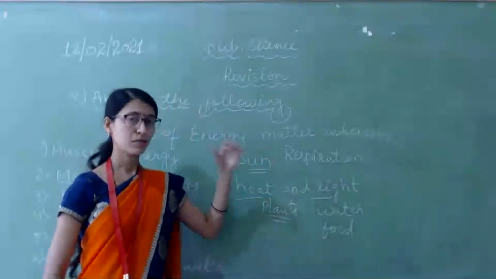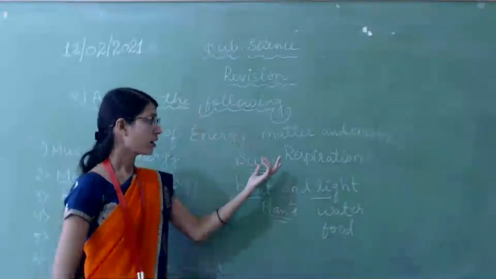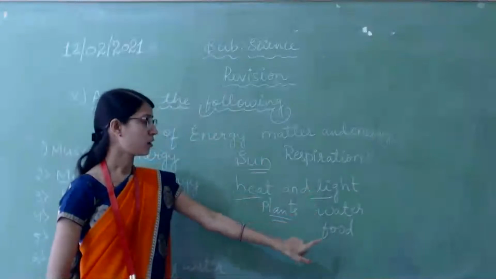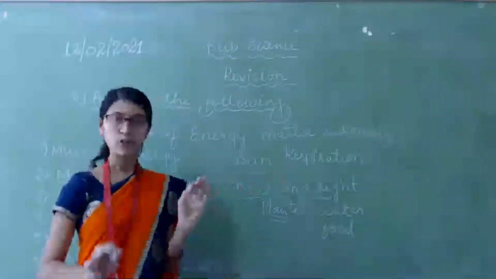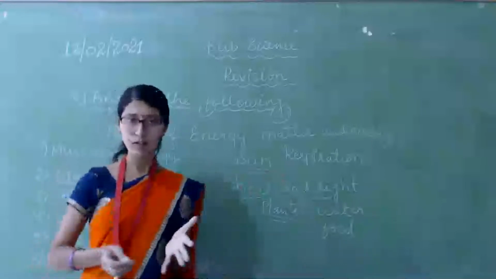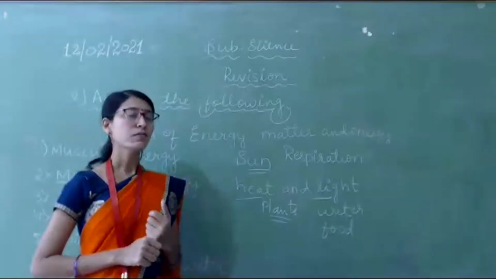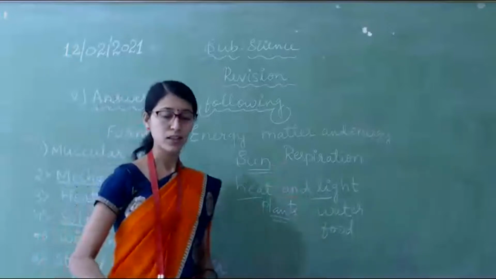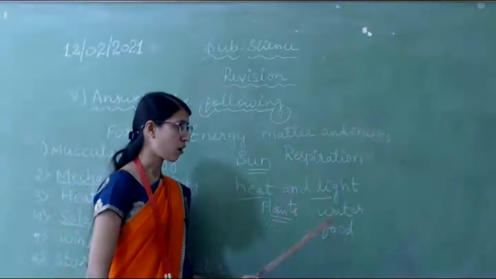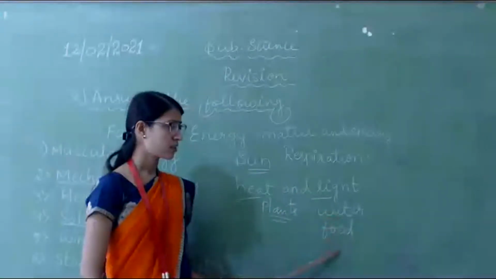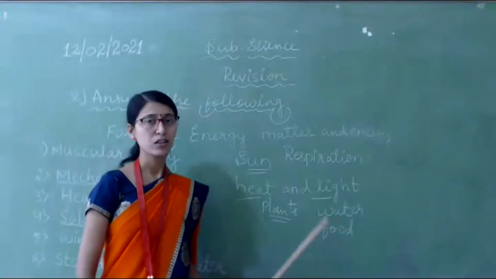So respiration is breathing, right? Respiration, water, food. These three are the basic needs if you want to live, if you want to survive. These are the most important things in our life. Without these three things, we can't imagine our life, right?